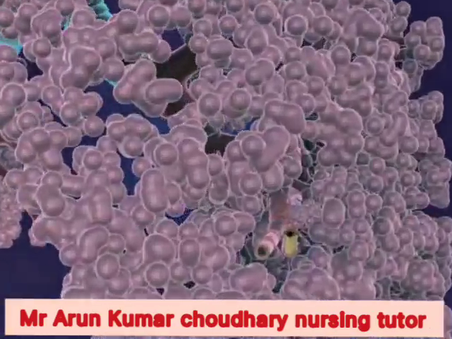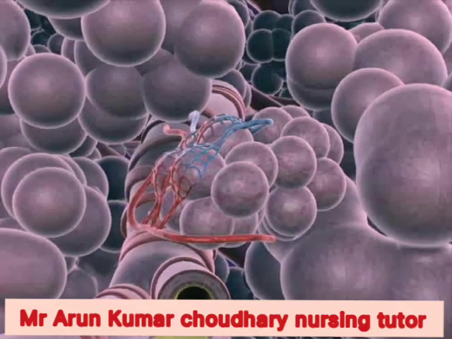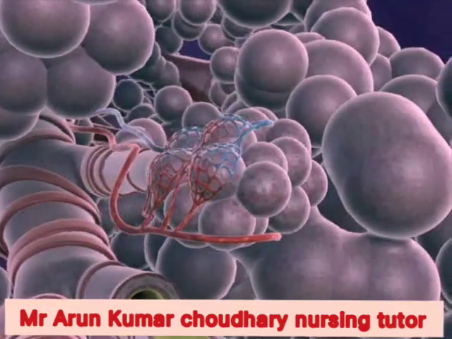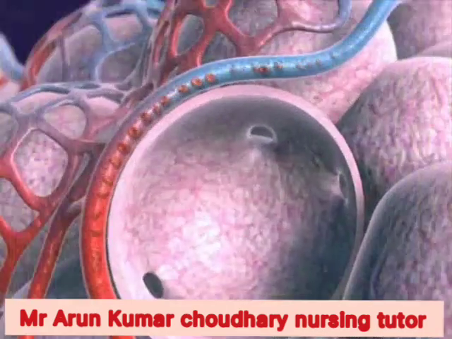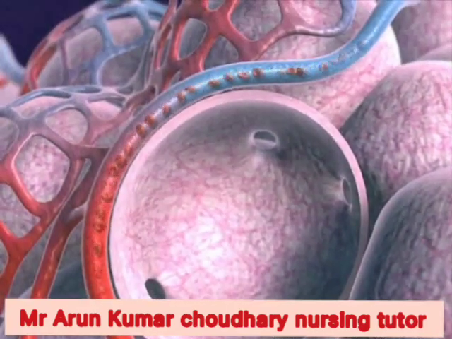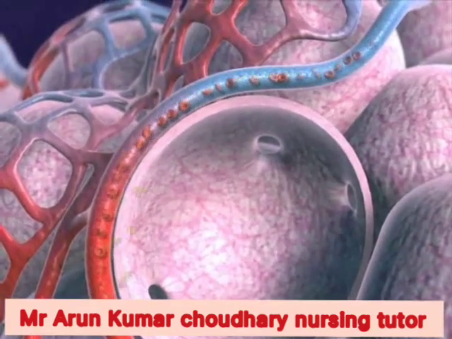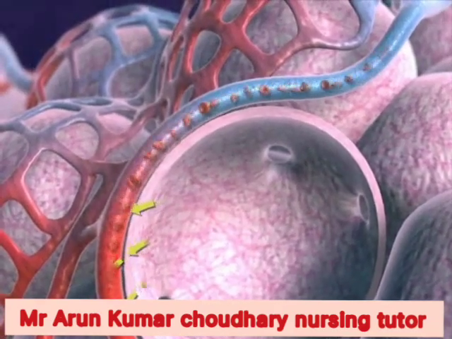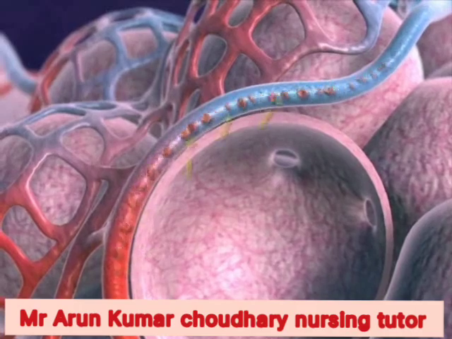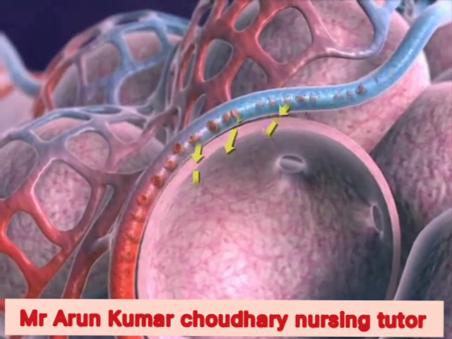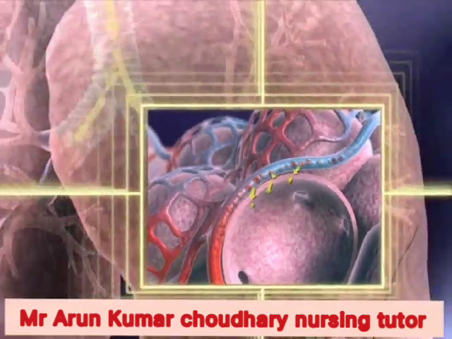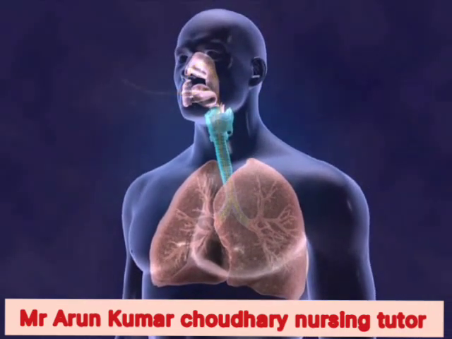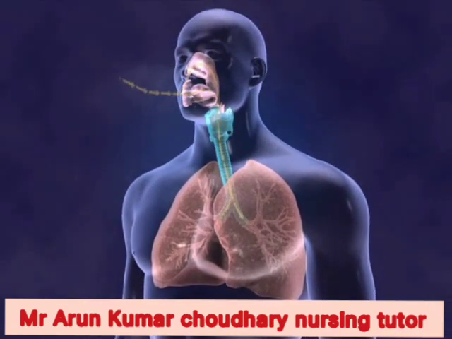Diffusion is the movement of gases between the roughly 1 million alveoli or air-filled sacs within the lungs and the capillaries that supply the alveoli. In diffusion, gases move across the alveolar capillary membrane. Oxygen moves from the air that is in the alveoli into the blood flowing through the pulmonary capillaries. Carbon dioxide passes from the blood into the alveoli. Completing the respiration process, the carbon dioxide is expelled through expiration.